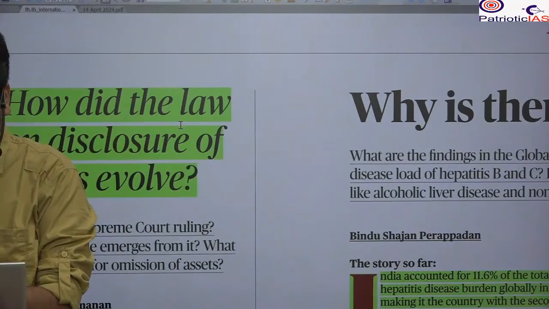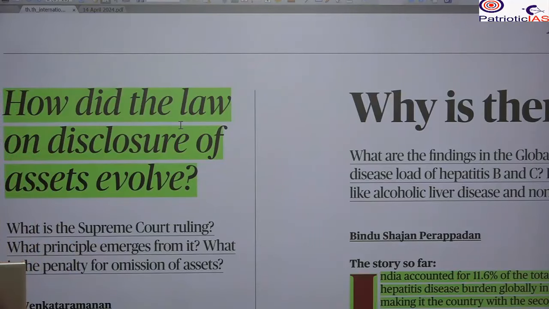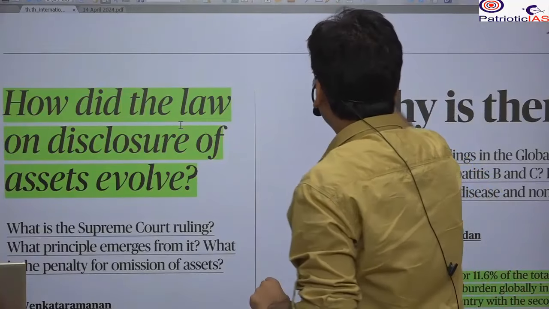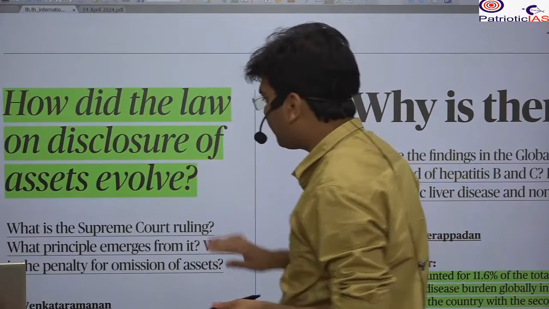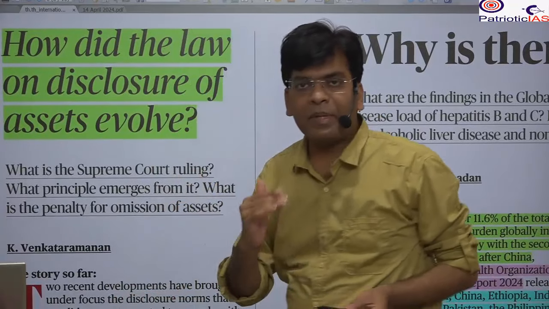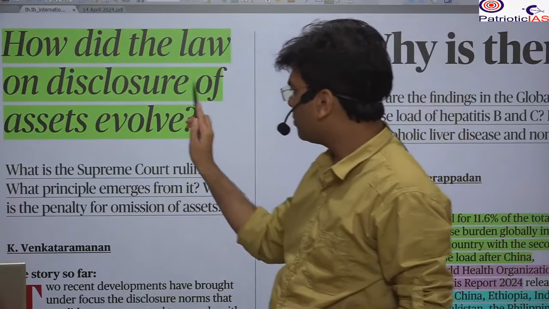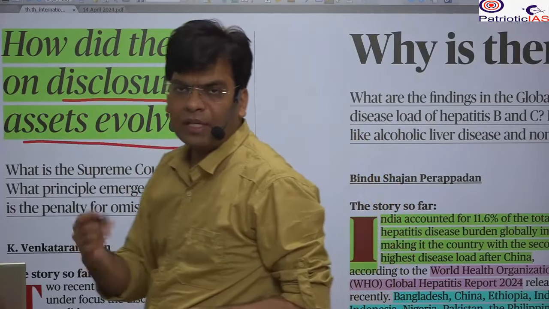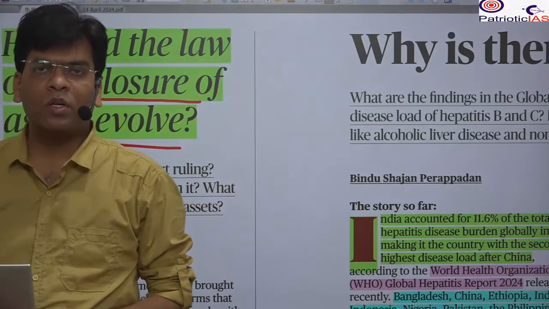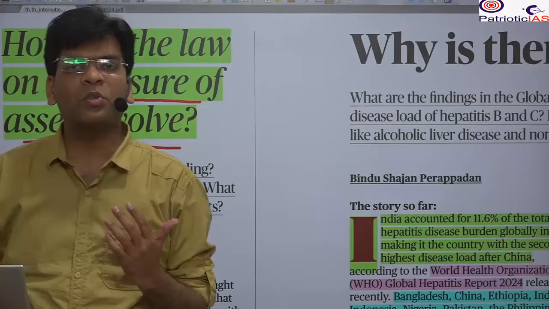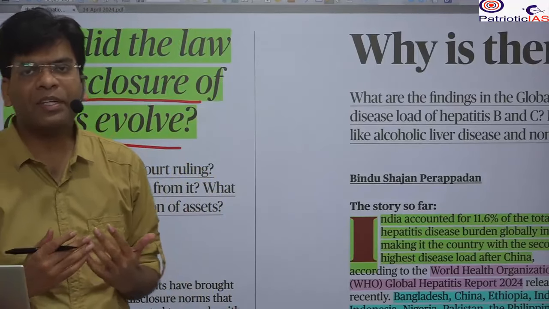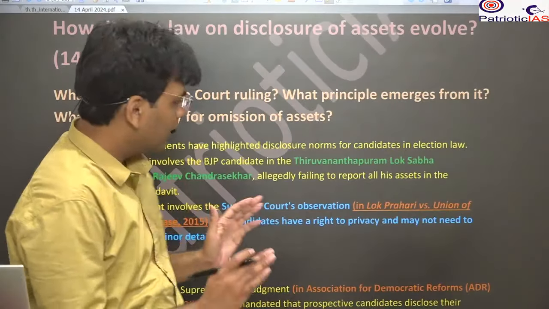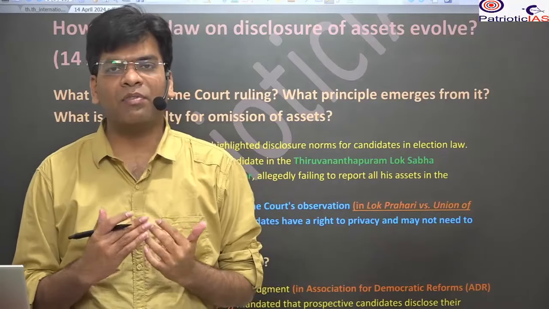The next important news that we are going to take is: how did the law on asset disclosure evolve? During elections, we know that candidates have to submit a nomination, and under that there is a rule that they have to disclose the assets they have, so that the voters know for whom they are going to vote, what their qualifications, assets and criminal records are, so that they can choose their candidate in a more informed way.